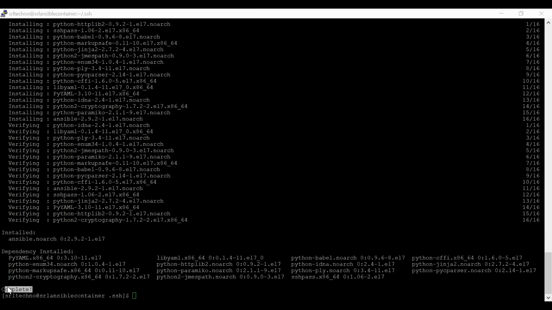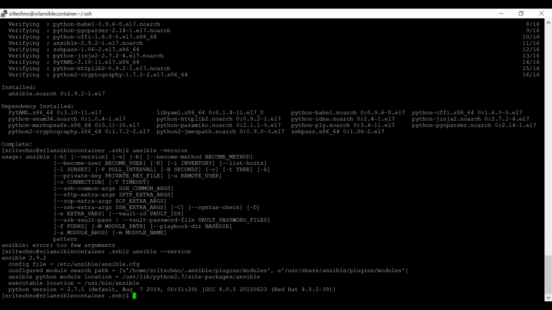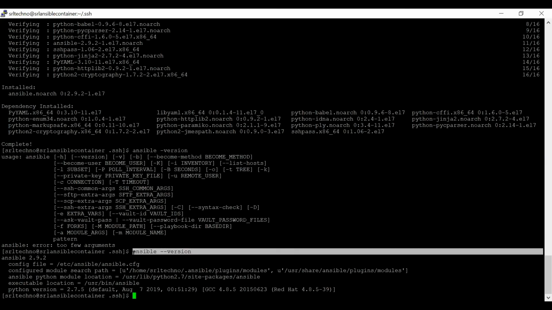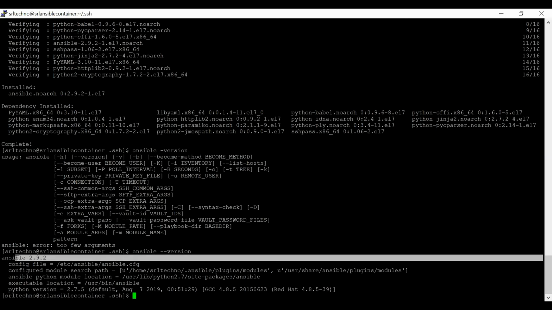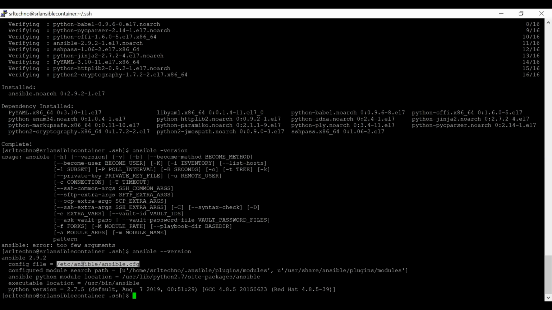So now let's check what is the version of Ansible that got installed. Use ansible --version to check the Ansible version. And if you see here, the version that has been installed is Ansible 2.9.2. And the home directory is /etc/ansible.